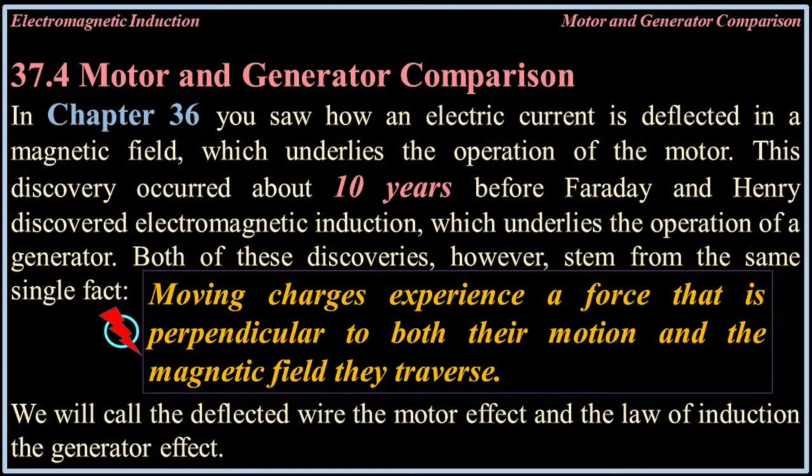Both of these discoveries, however, stem from the same single fact. Moving charges experience a force that is perpendicular to both their motion and the magnetic field they traverse. We will call the deflected wire the motor effect and the law of induction the generator effect.